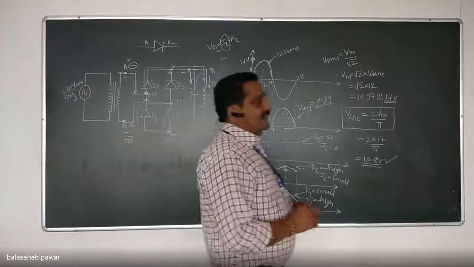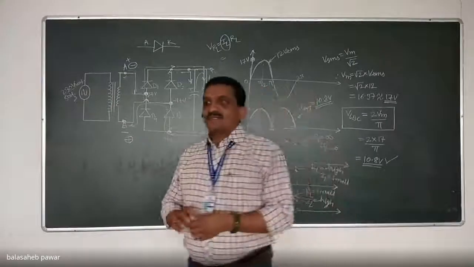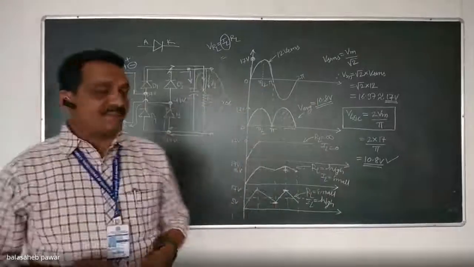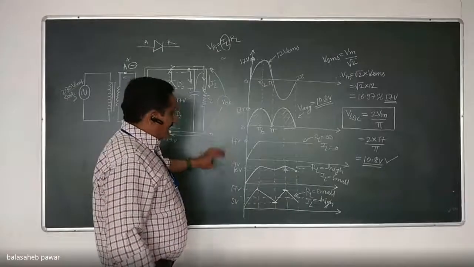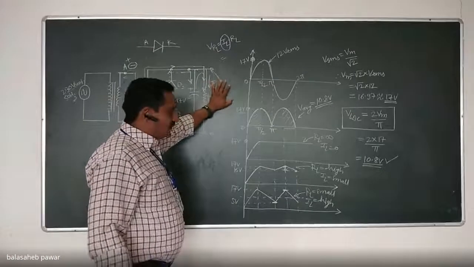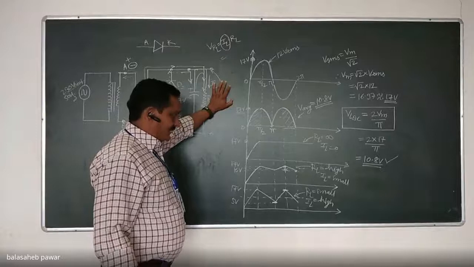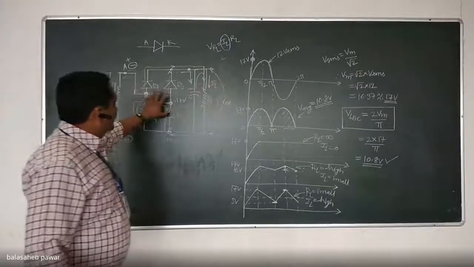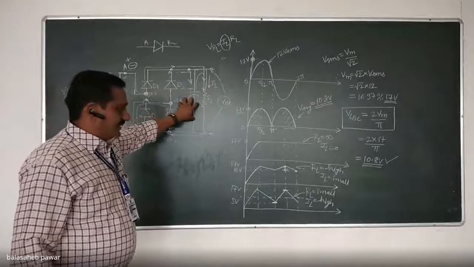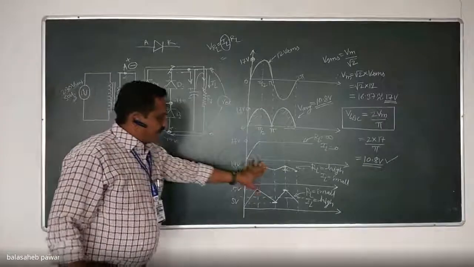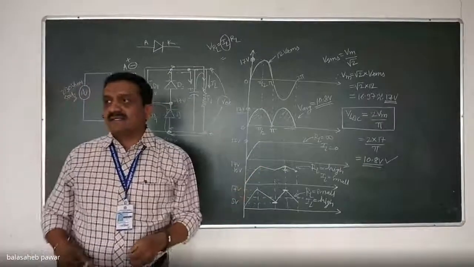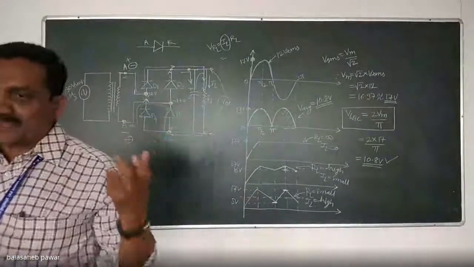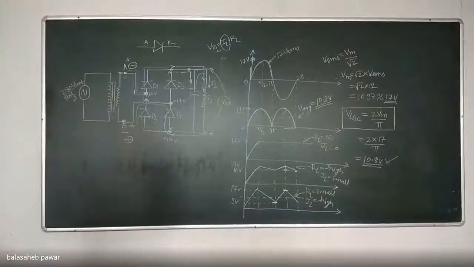So in any DC power supply, that ripple should be as small as possible, but without a voltage regulator we can't achieve it, only by using the bridge rectifier and filter. So that ripple gets generated. That is the disadvantage of this part of the DC power supply, and hence it is known as unregulated DC power supply. Okay.